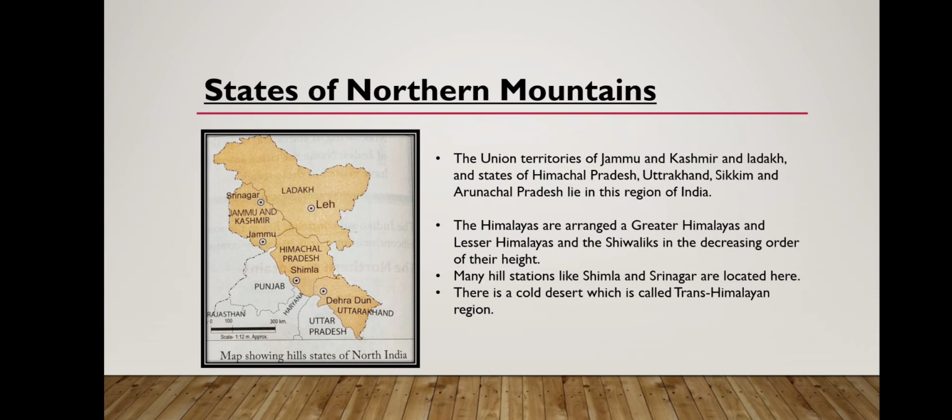The union territories of Jammu and Kashmir and Ladakh, and the states of Himachal Pradesh, Uttarakhand, Sikkim and Arunachal Pradesh lie in this region of India. You can see here there is Ladakh and Himachal Pradesh, and we can also find Uttarakhand, Sikkim and Arunachal Pradesh. These states lie in this region of India. A small part of West Bengal is also covered by these ranges.